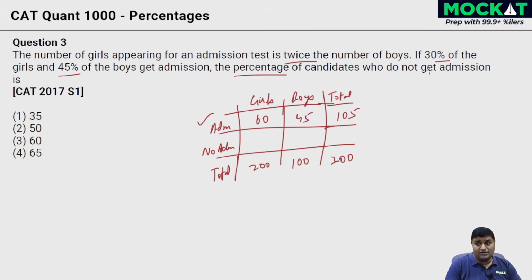What percentage of the candidates do not get admission? Who do not get admission is a percentage of the total. Out of 300, how many do not get admission? The difference between these two comes to 195. That's the question. To convert it to a percentage, you multiply by 100%, and 195 by 3 is nothing but 65. 65 is the answer for this question.